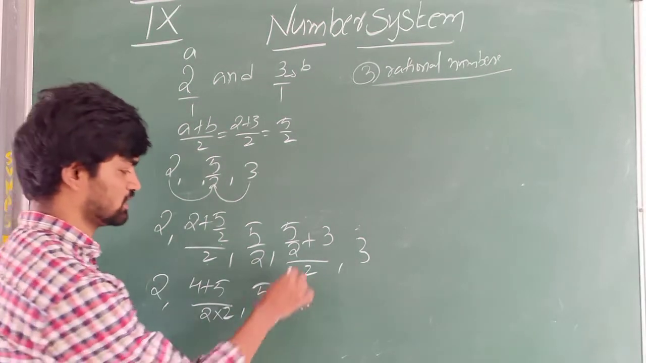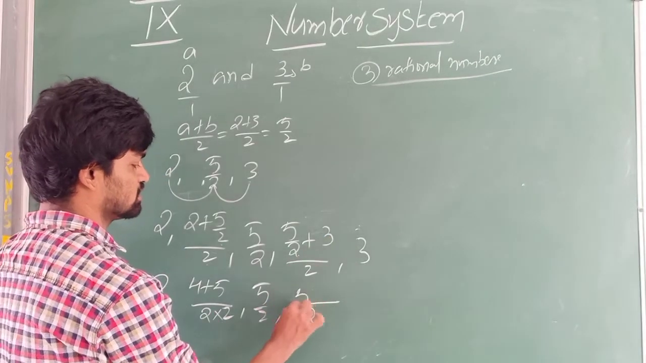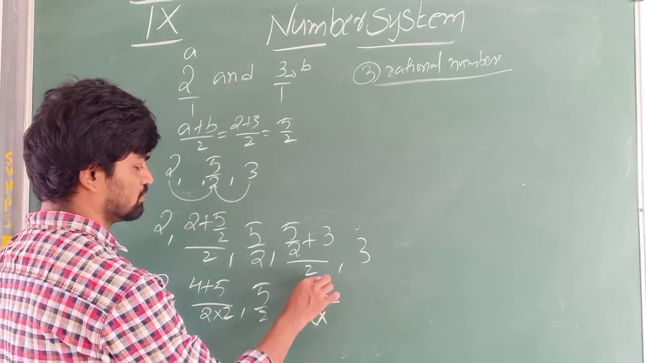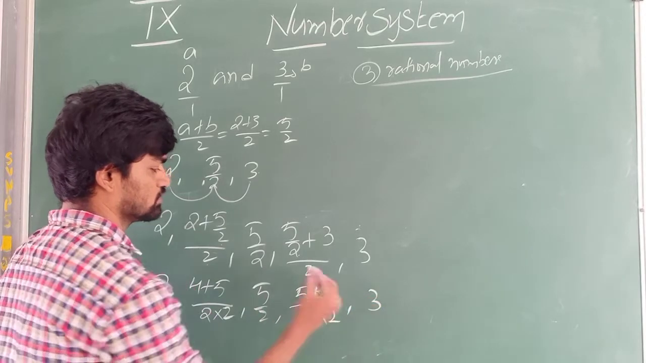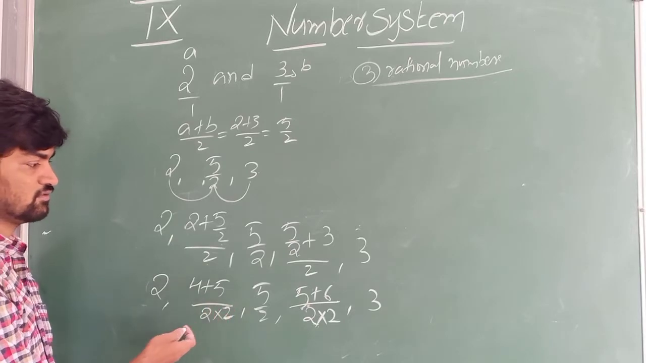5 by 2. Next here also do LCM. LCM is 2. 2 3 is 6. 5 plus 6. So denominator 2 is 2 into 2. So I inserted all 3 numbers. What is the value here?